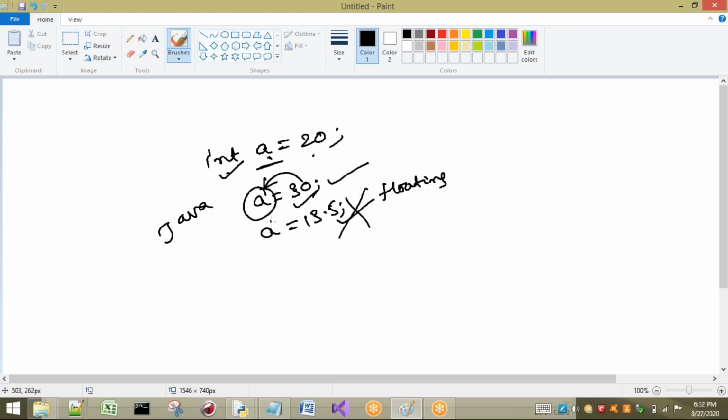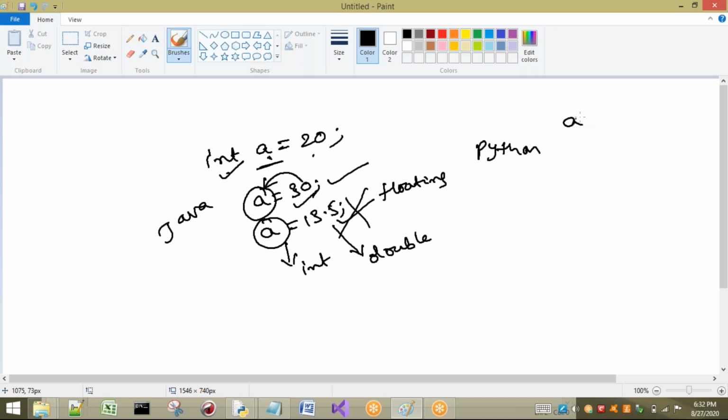Reason is what? If we want to store anything in this a, here what we can store? Only int. But it is what? By default it is a double in Java. So can we store a double value in int? It is not possible. But if I consider the Python programming language,